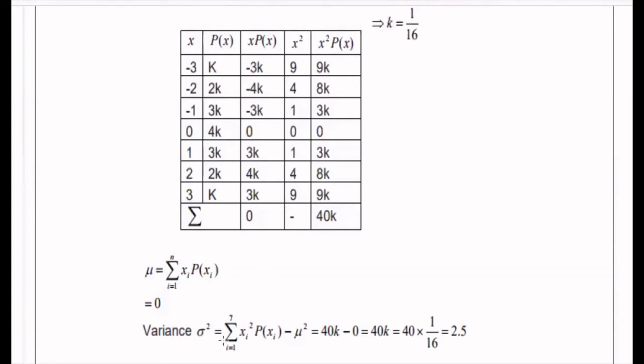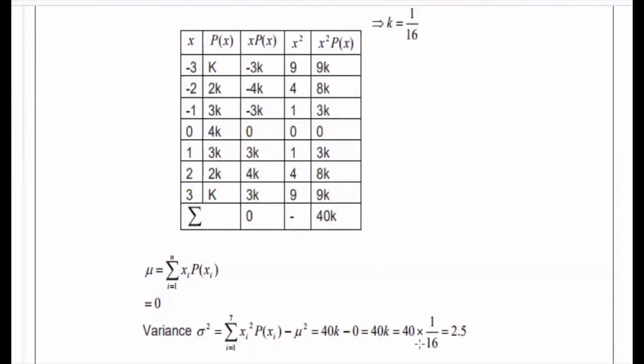The formula for the variance, that is sigma square, is defined as summation from i equal to 1 to 7, because there are 7 values of x and 7 values of p of x, which will be equal to xi square into p of xi minus mu square. The summation of x square into p of x from the table will be 40k minus mean square, which is 0. So 40 into k. The k value we already got: k is 1 by 16.